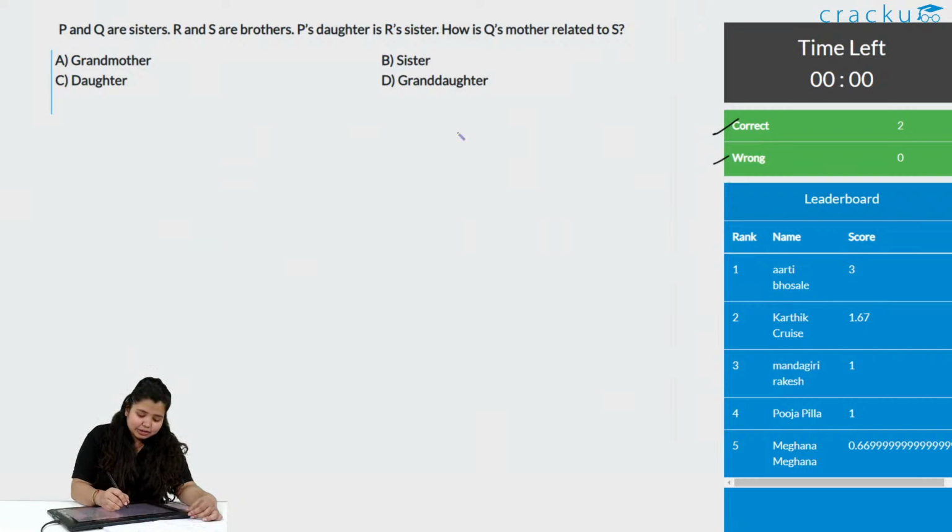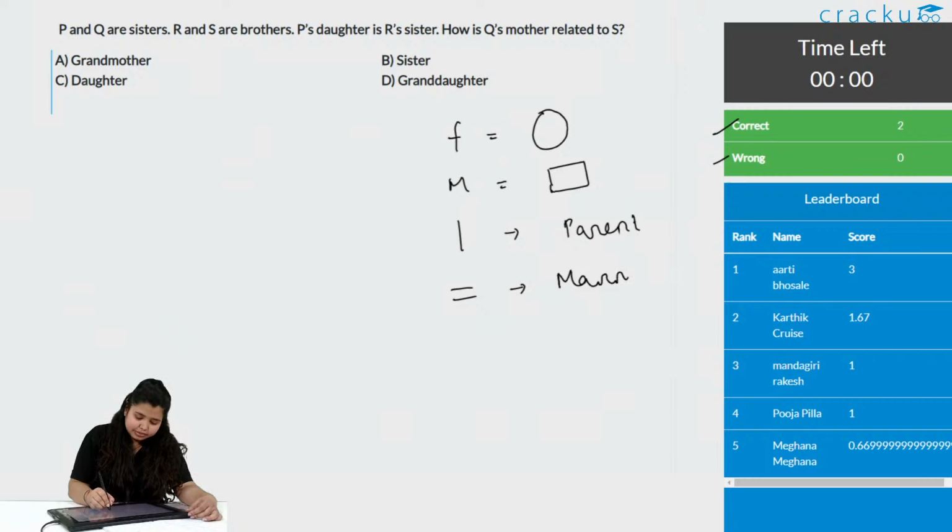P and Q are sisters. For female, the representation I am using is this. For male, the representation I am using is this. For this line, it means parent. This is a married couple, and this is sibling. These are the representations I am using.